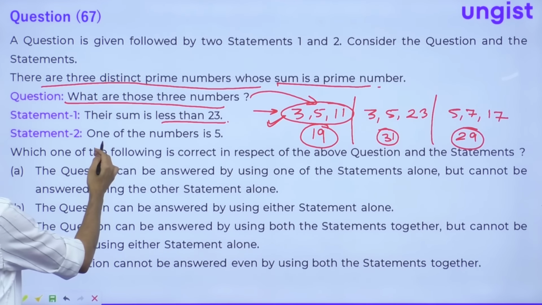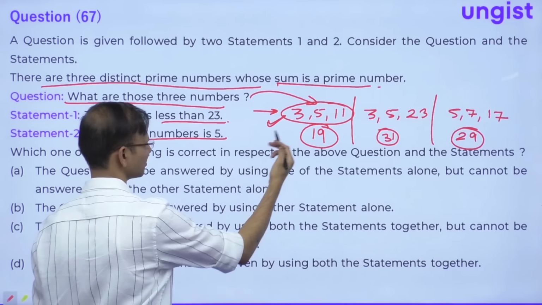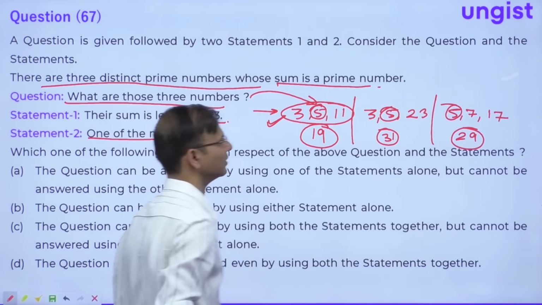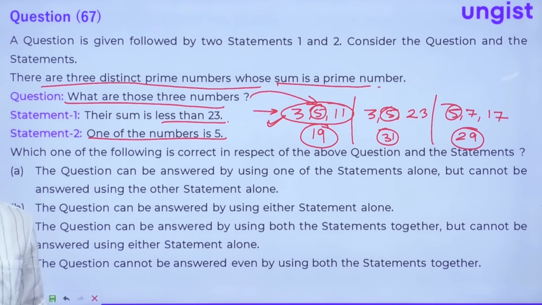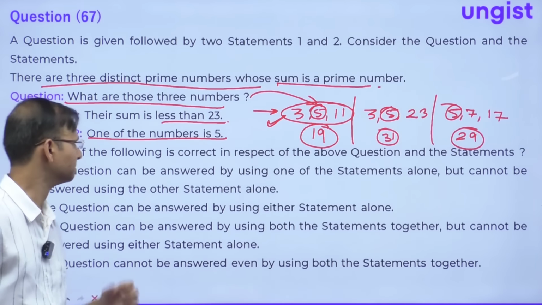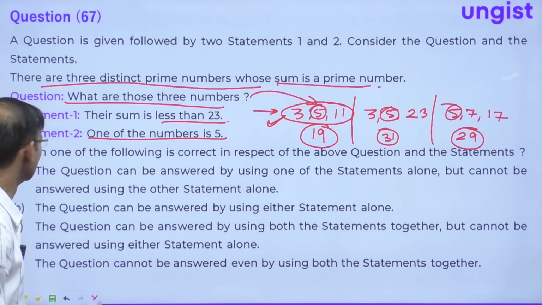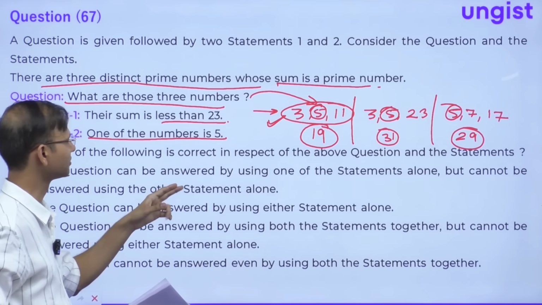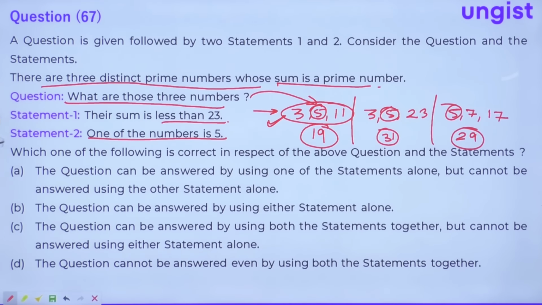From statement number 2, one of the numbers is 5. Here we have 5, here also we have 5, here also we have 5. So we can't say anything from statement number 2. So the sum being less than 23, the first statement is enough to solve the question. Question number 67, the correct answer is: the question can be answered by using one of the statements alone, but cannot be answered using the other statement alone. Option A is the correct choice, right, guys?